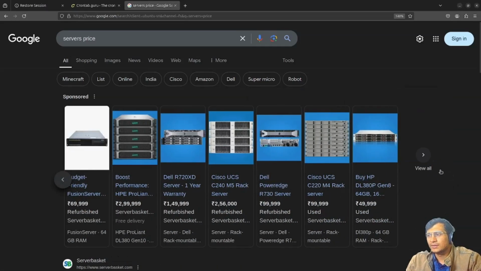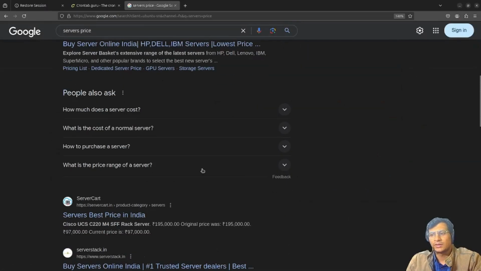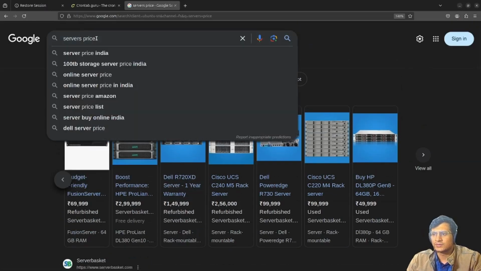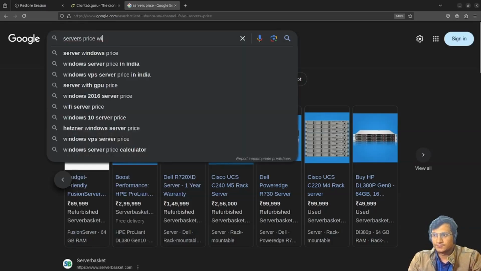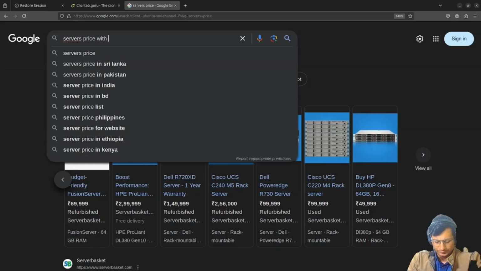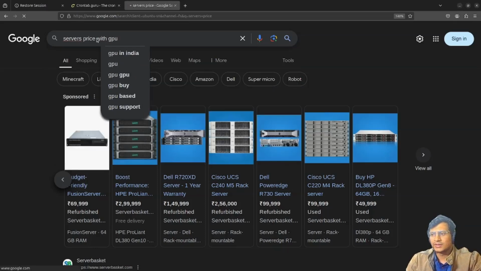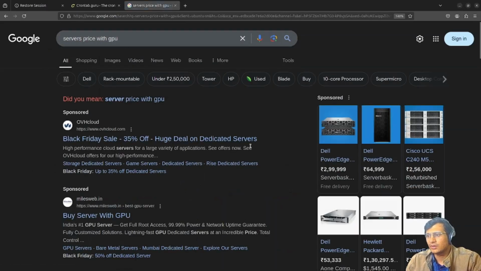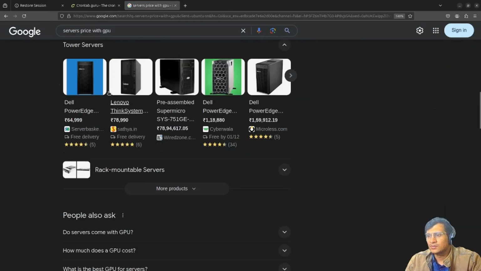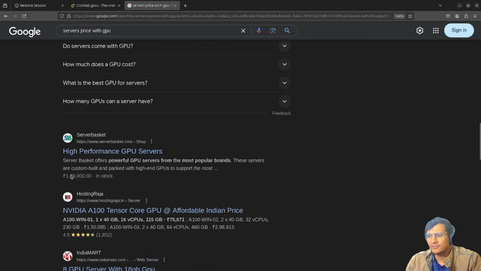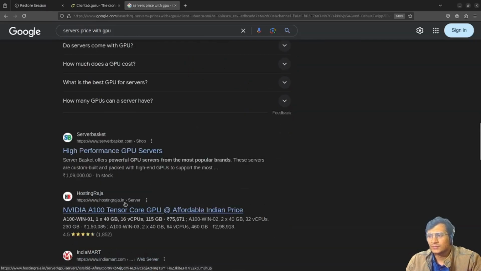And if we need a very high cutting-edge server with GPU, for accelerated computing and other things, there is an NVIDIA GPU card that comes up. So there are multiple options.